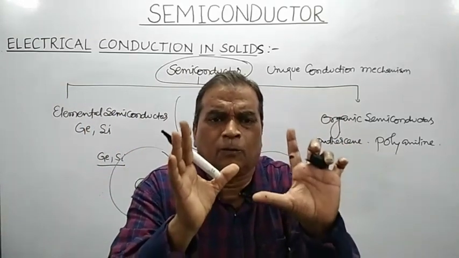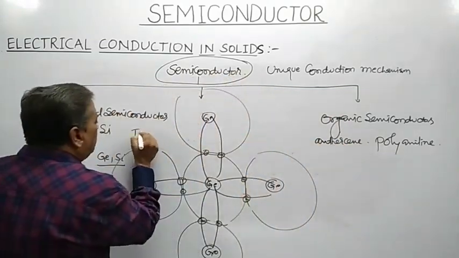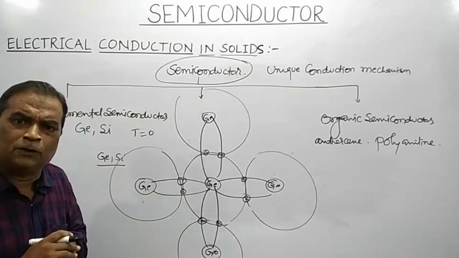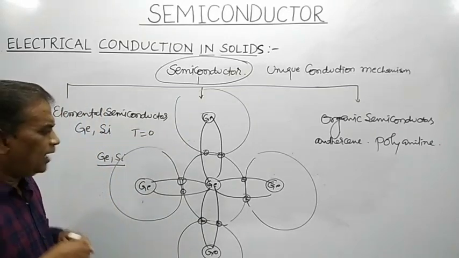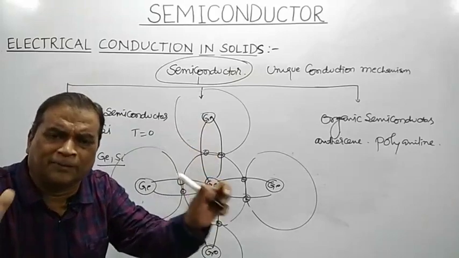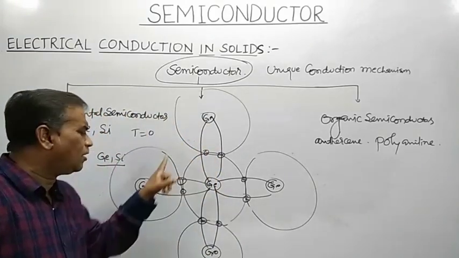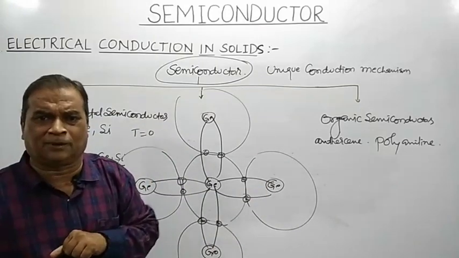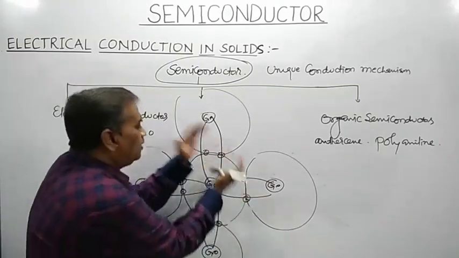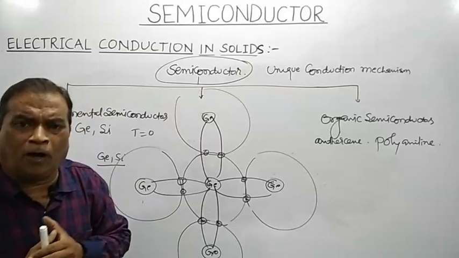Remember, these covalent bonds are strong if the temperature of the semiconductor is absolute 0. At absolute 0 temperature, every germanium atom in a germanium crystal becomes stable by sharing 1 electron each from 4 of its neighboring germanium atoms by forming 4 strong covalent bonds.